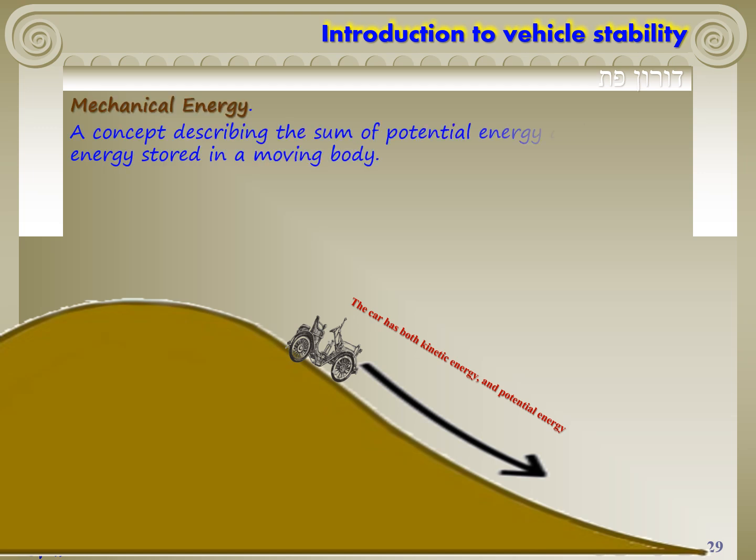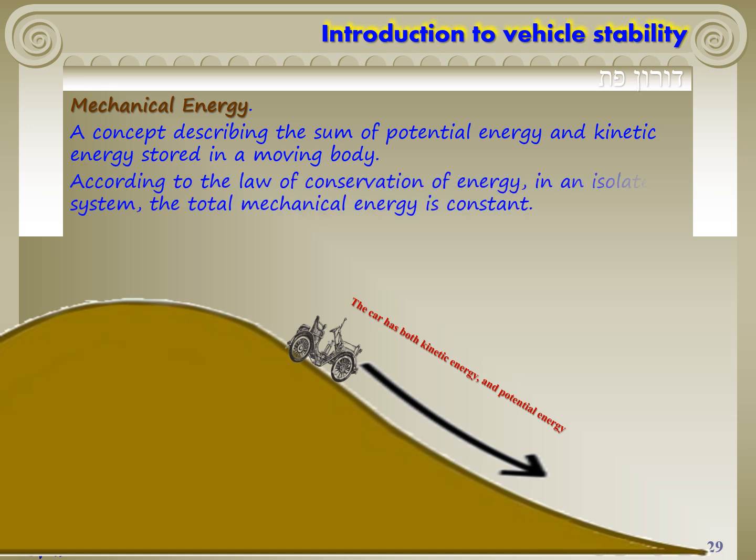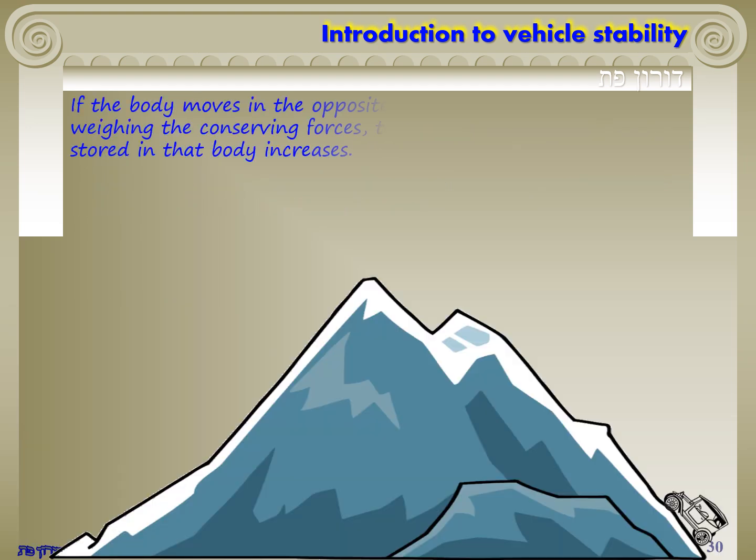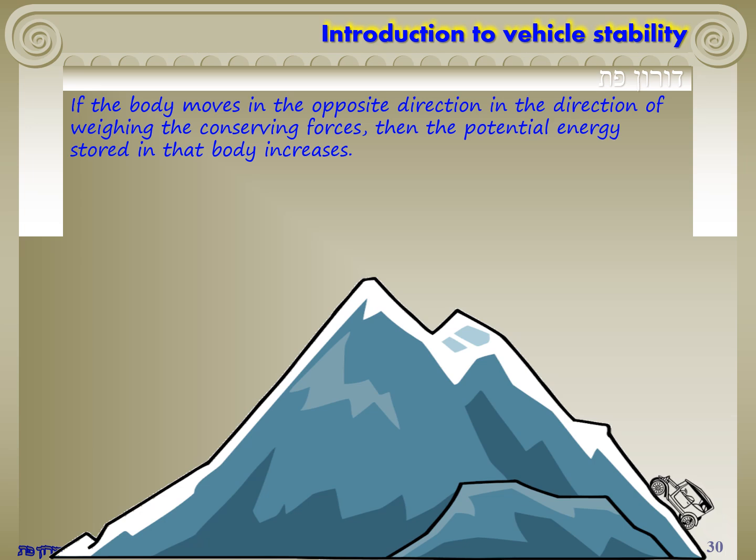Mechanical energy. A concept describing the sum of potential energy and kinetic energy stored in a moving body. According to the law of conservation of energy, in an isolated system, the total mechanical energy is constant. If the body moves in the opposite direction to the direction of the conservative forces, then the potential energy stored in that body increases.